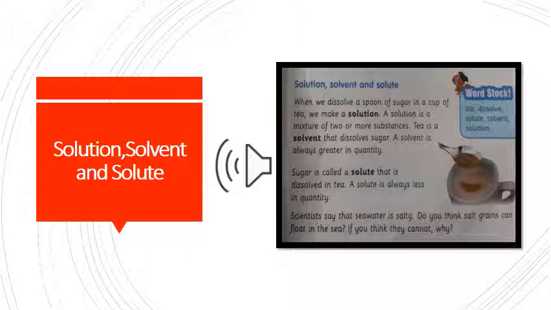Same as it is in a salty solution. Salt is a solute. Why? Because it is small in quantity. And water is a solvent because it is larger in quantity. When we dissolve them, we form a solution called a salty solution.